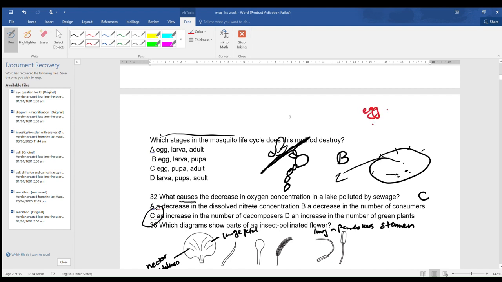Then the larva and pupa, both attach their spiracles to the surface of the water, and through these spiracles they can breathe. They can take in oxygen and give out carbon dioxide to the atmosphere. That's why egg, larva and pupa need stagnant water to survive, and the adult does not, because the adult can survive in dark places too. That's why the correct answer should be B.